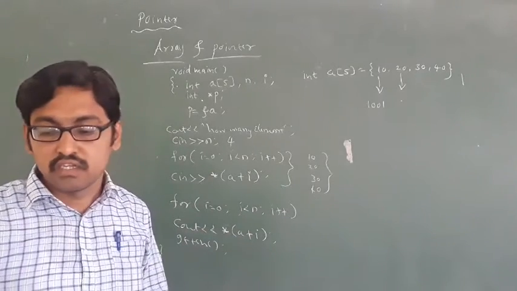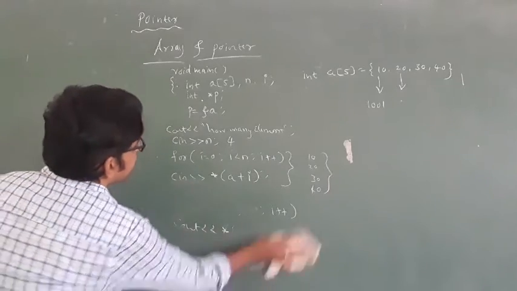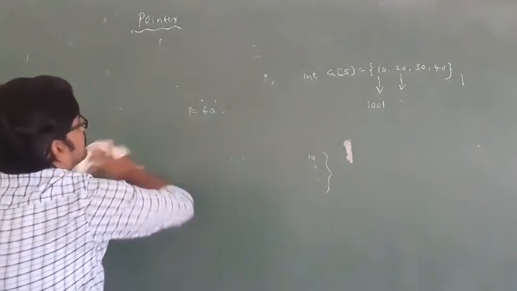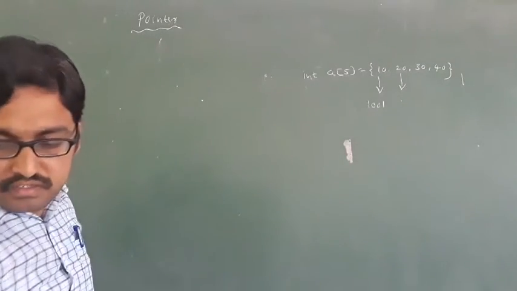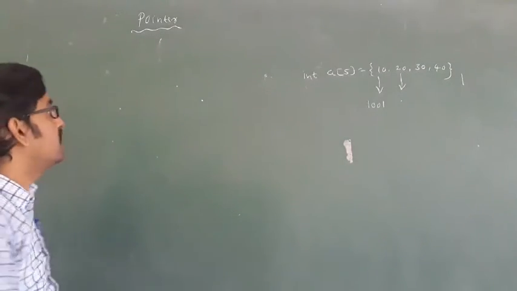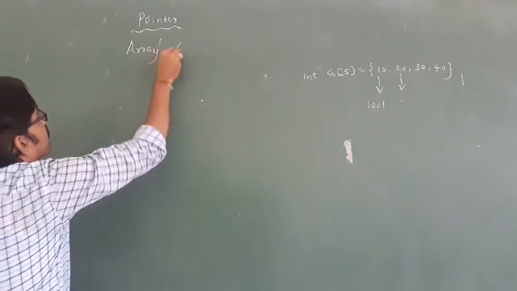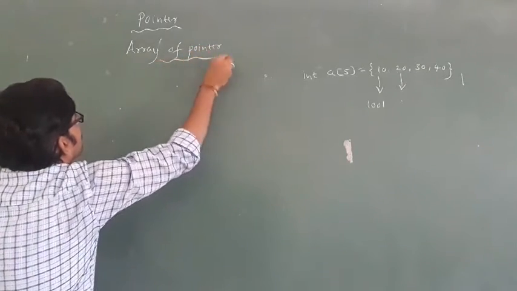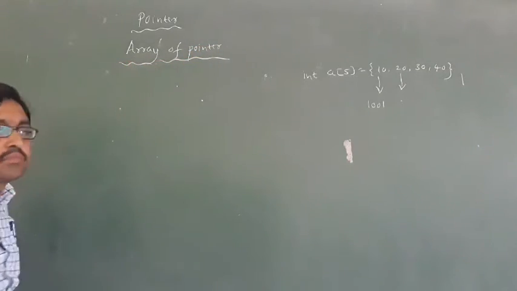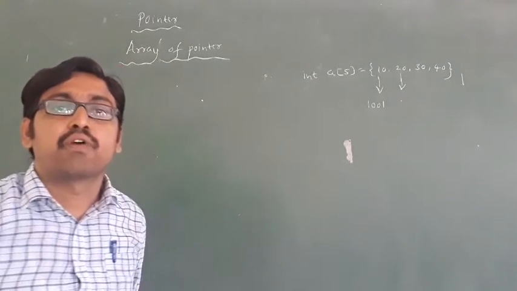Got it? Okay, the next one is array of pointer. Many times in examinations, this is very important: explain the array of pointer.